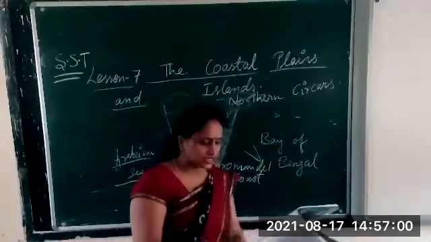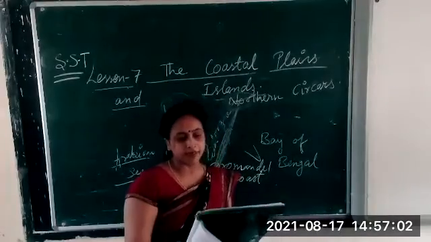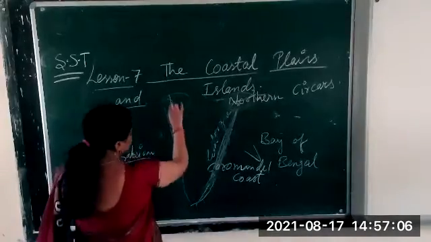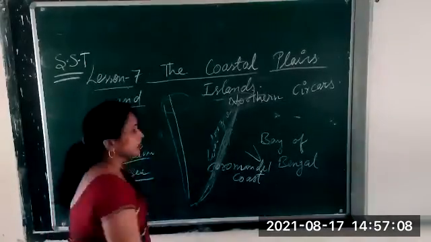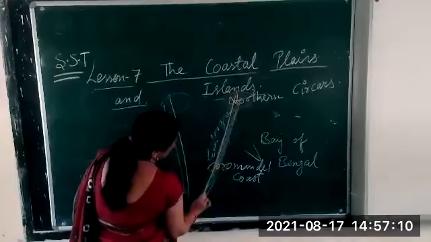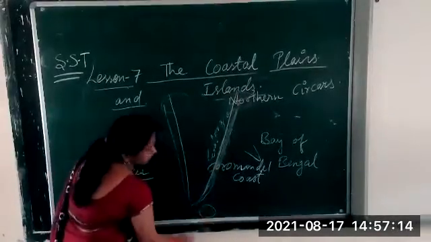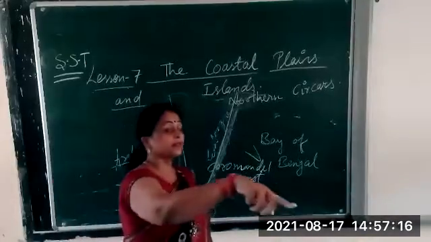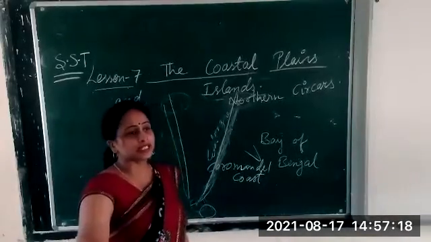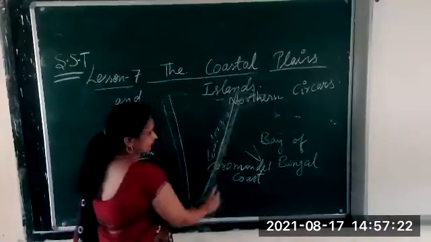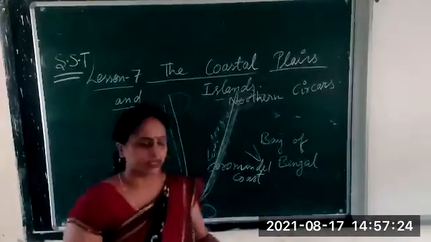Now the western and the eastern coastal plains meet at Kanyakumari in the south. Now this is the western coastal plain, this is the eastern coastal plain. It meets where? It meets at Kanyakumari. Are you able to see the map? Down in the southern part, these coastal plains meet at Kanyakumari.